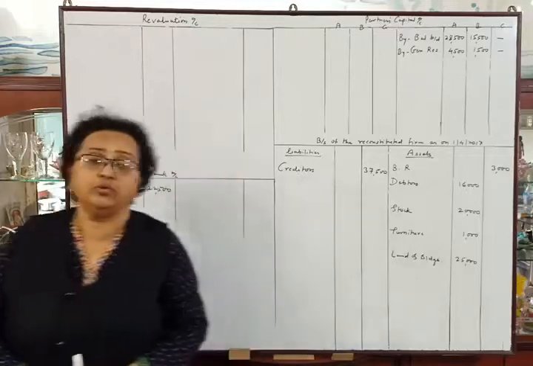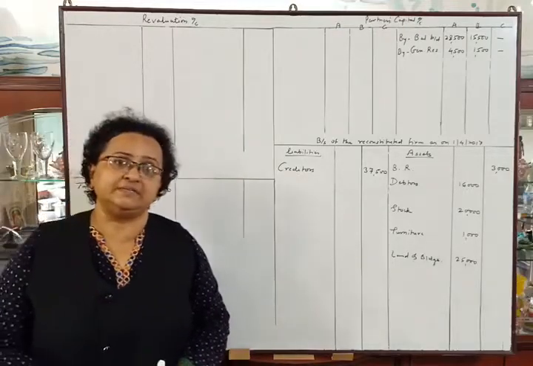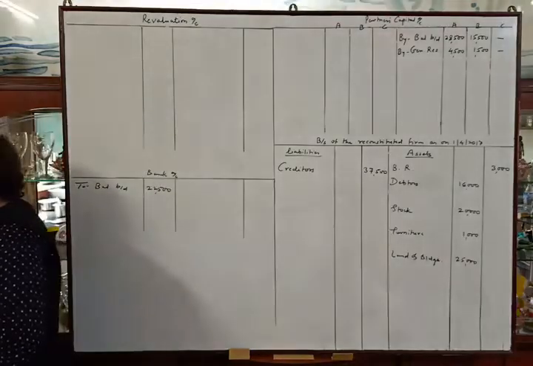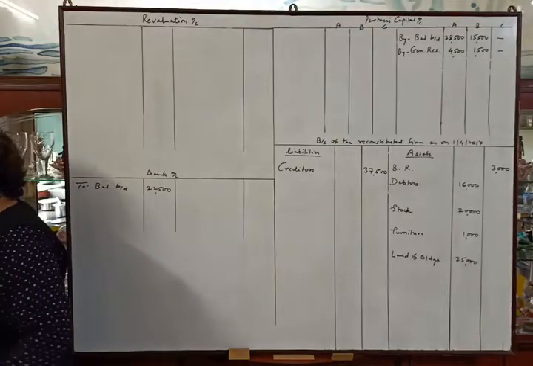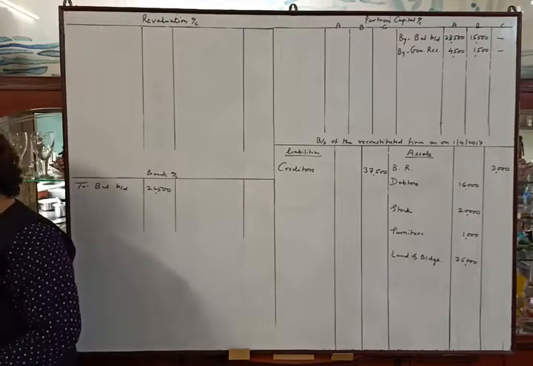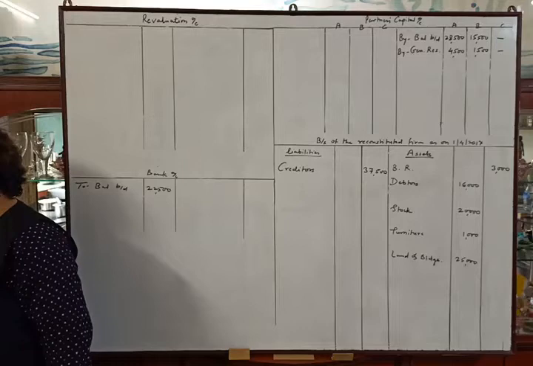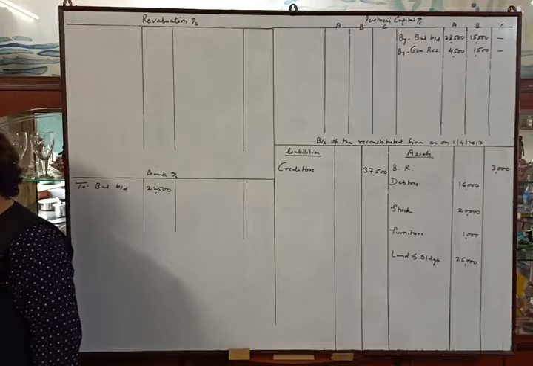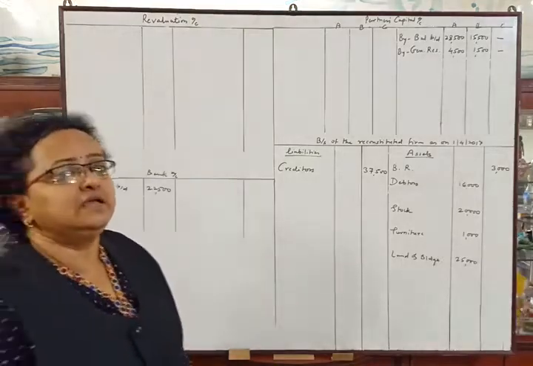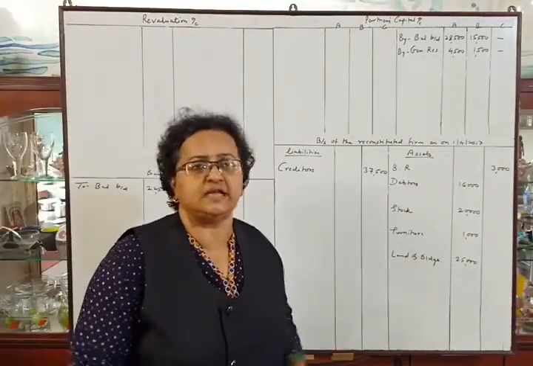Okay. Now let us read the adjustment and solve one by one. See the adjustments. We know that A and B are old partners and C is admitted. First adjustment, C pays rupees 14,000 as his capital for 1/5 share in future profits. So C is bringing cash rupees 14,000 as his capital.